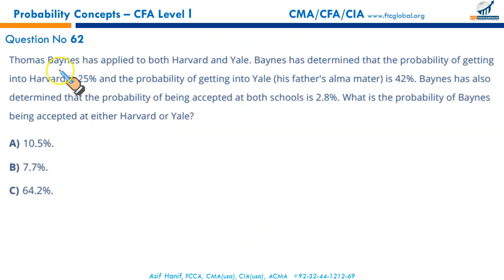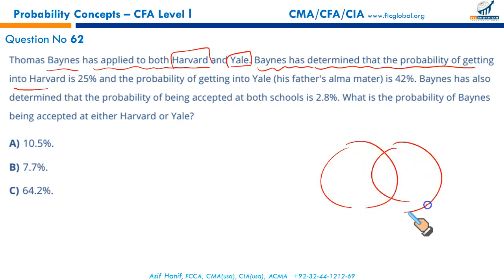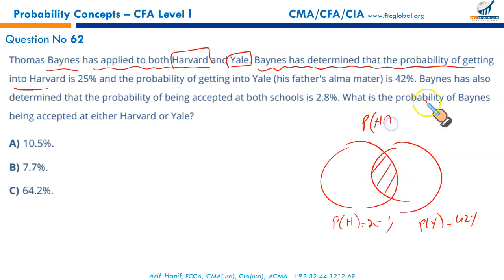Question 62. Thomas Baynes has applied both to Harvard and Yale, Ivy League. Baynes has determined that the probability of getting into Harvard is 25%. And the probability of getting into Yale, his father's university where his father was studying, is 42%. Baynes also has determined that the probability of being accepted at both schools, that is probability of Harvard intersects Yale, is 2.8%.